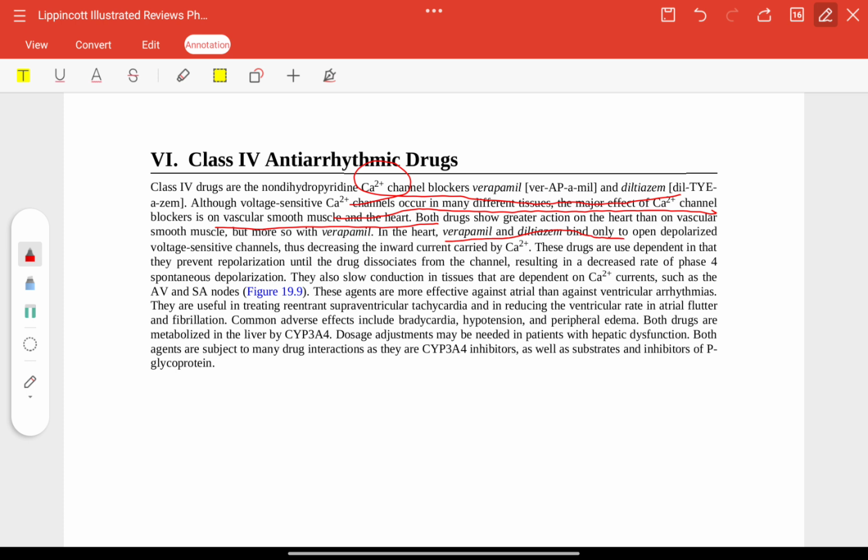Verapamil and diltiazem bind only to the open, depolarized voltage sensitive channels and they decrease the inward current carried by calcium. They are use dependent in that they prevent repolarization and the drug dissociates from the channel, resulting in a decreased rate of phase 4. They also slow conduction in tissues that are dependent on calcium current, such as SA and AV nodes.